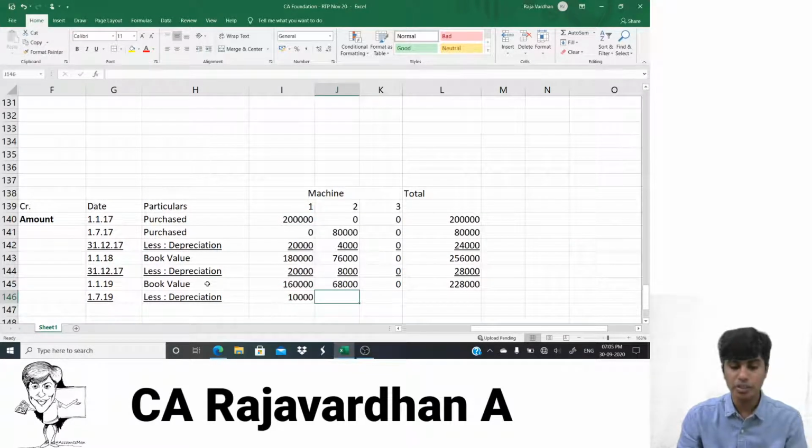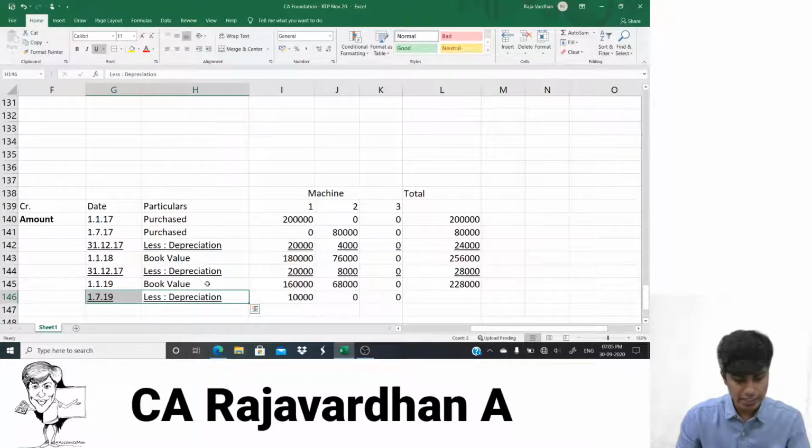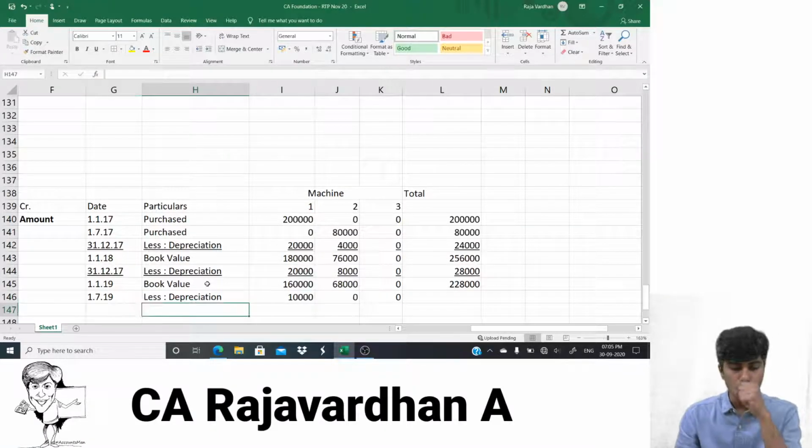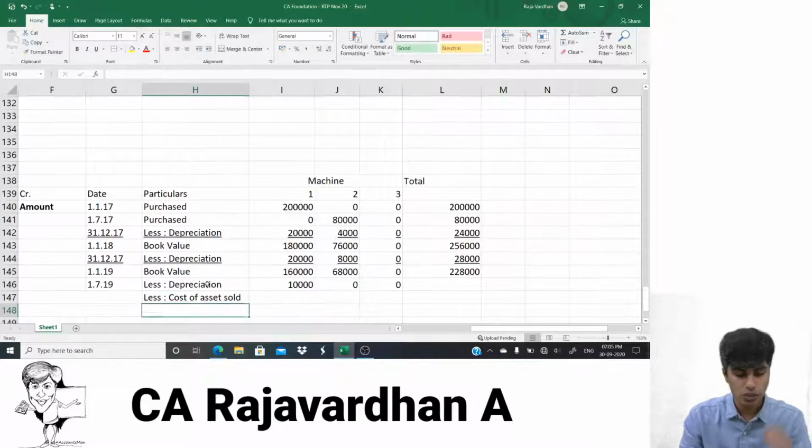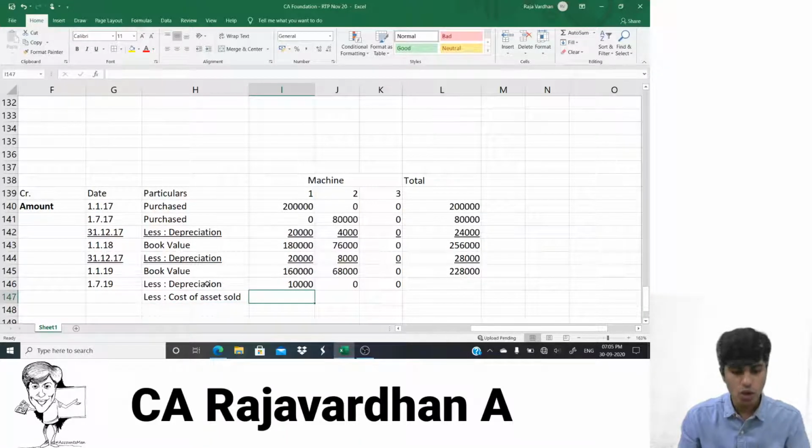And should I be depreciating this asset? No. That asset will depreciate at the end. So this asset, I will not be depreciating that as well. Now, this asset is being sold. When this asset is being sold, there should be zero value with regard to this asset. Cost of asset sold. So what is the value of the asset sold? 1 lakh 60, minus 10,000 gone. So 1 lakh 50,000. This asset is sold, guys.